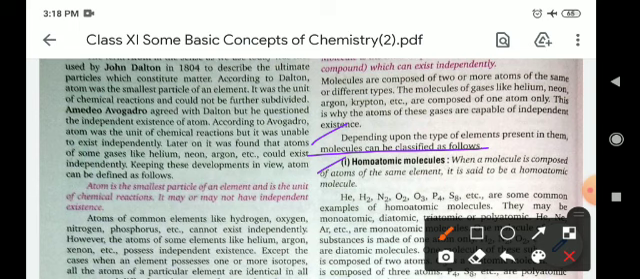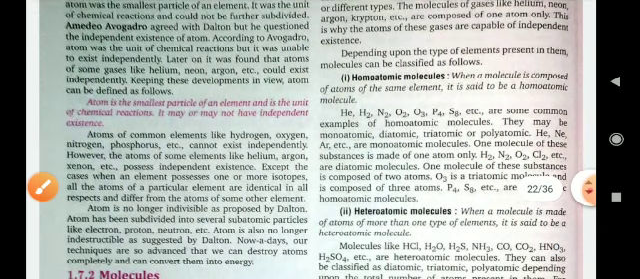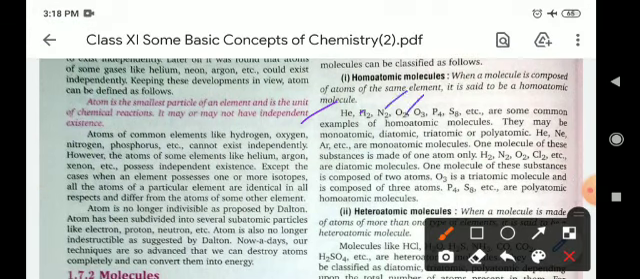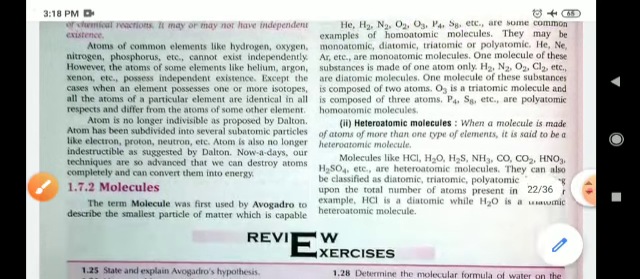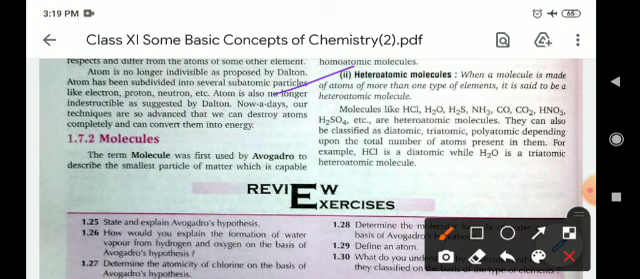Number one, homoatomic molecules. When a molecule is composed of the same type of atoms, of the same element, it is said to be a homoatomic molecule. For example, helium, hydrogen, neon, oxygen, ozone, phosphorus, sulfur, etc. are some common examples of homoatomic molecules, because in these molecules only one type of atom is present. Next one is heteroatomic molecules.